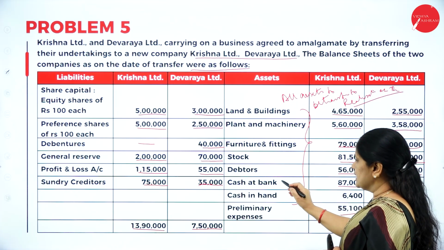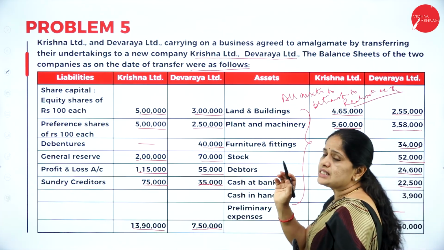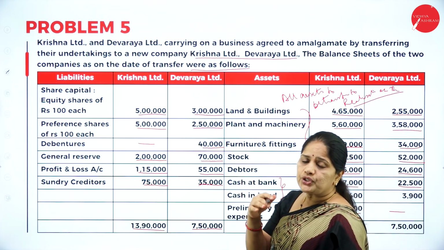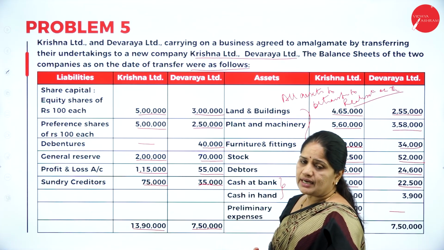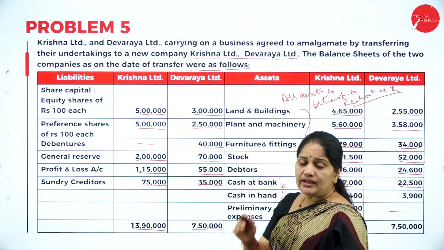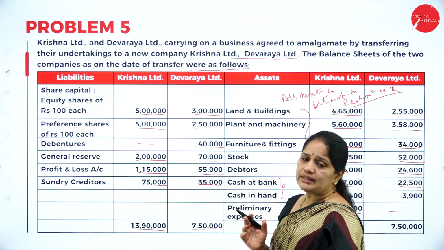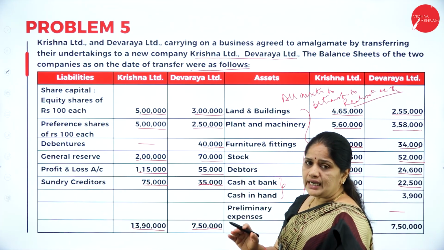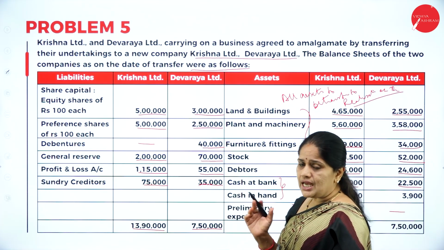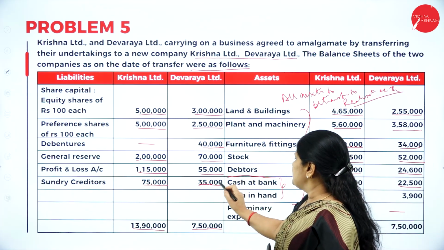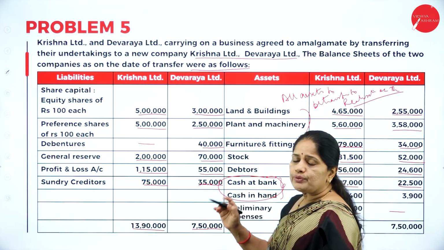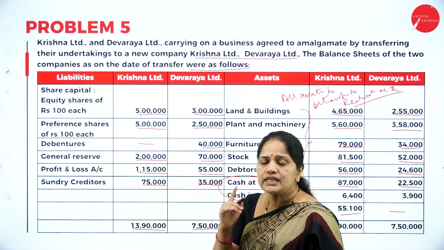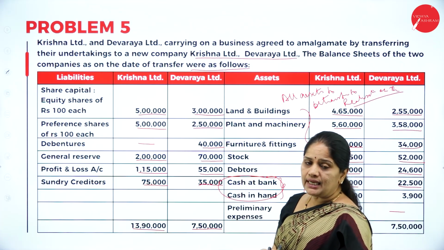Then there is the cash. If cash is taken over, you have to transfer the cash and bank, cash in hand. But if cash is not taken over by the purchasing company, then you need not transfer the cash to realization account. This is the only exception. Cash should be transferred only if it is taken over by the purchasing company.